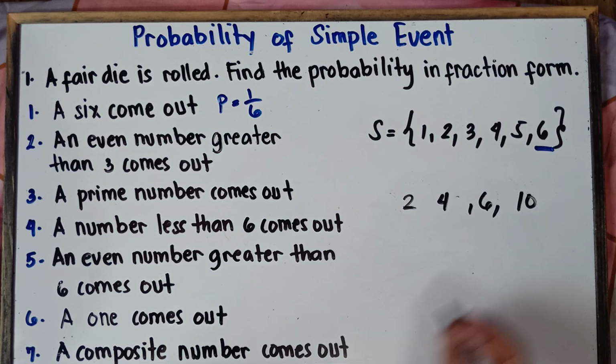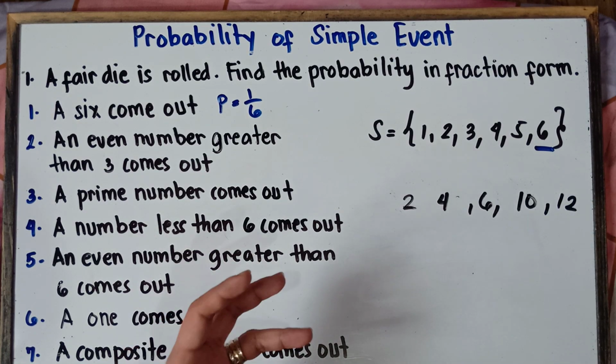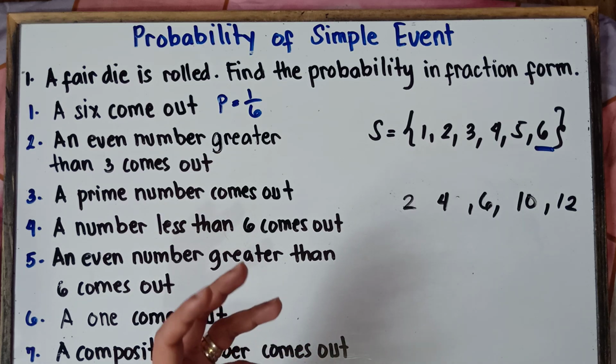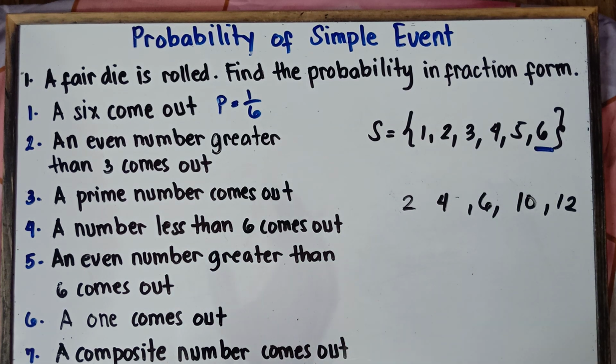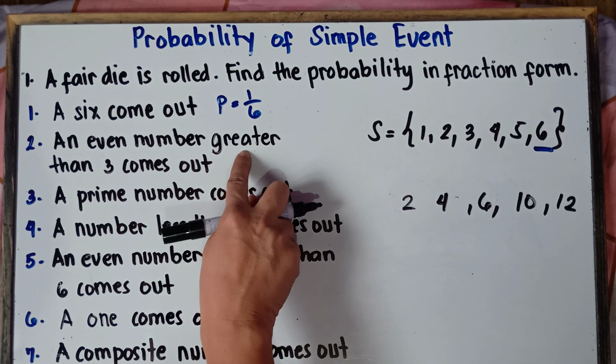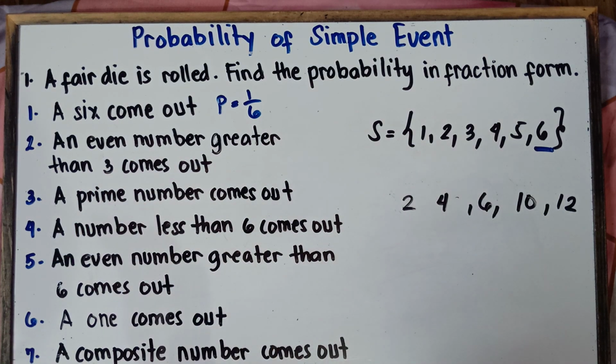10 is an even number. 12 is an even number, right? Numbers that can be divided by 2, we call even numbers. I hope you still remember that, class, from your elementary years. Now, you want to get an even number greater than 3. Once again, class, what would be those even numbers greater than 3 with regards to the possible outcomes?